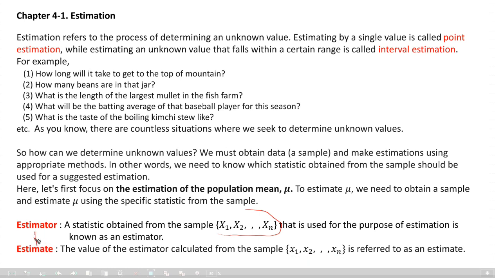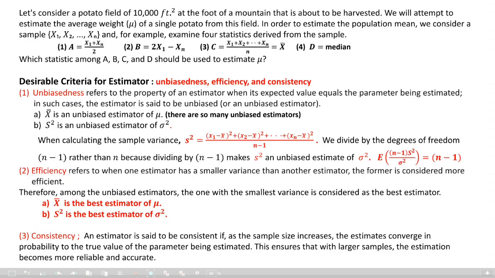So those are two different terms, along with unbiasedness, efficiency, and consistency. I think you understand what those terms mean.